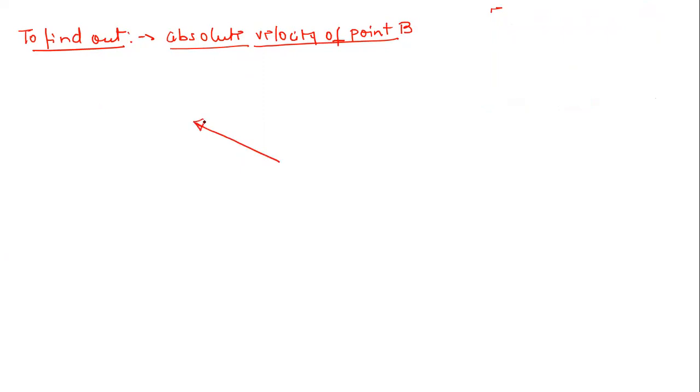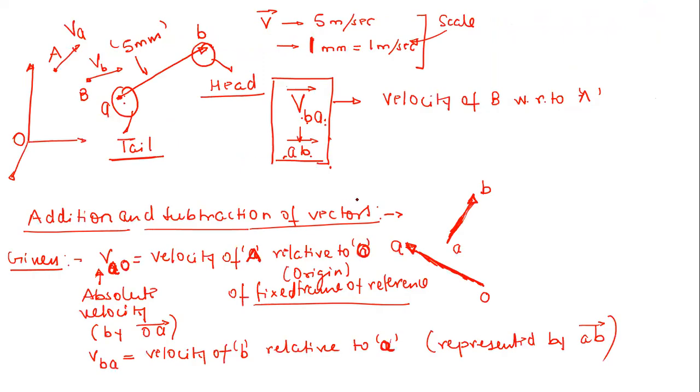Then we take the relative velocity vector AB and slide it in a direction parallel to this, keeping the tail of the AB vector at the head of the OA vector.